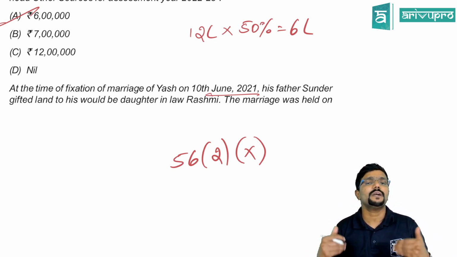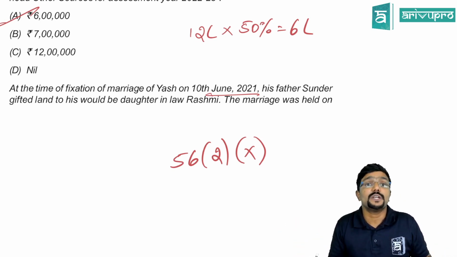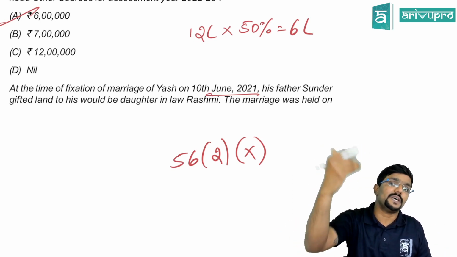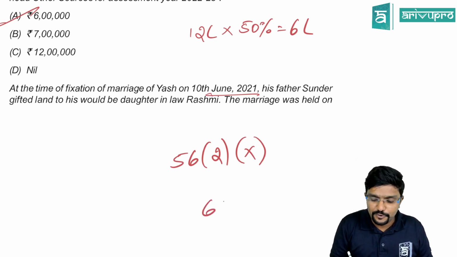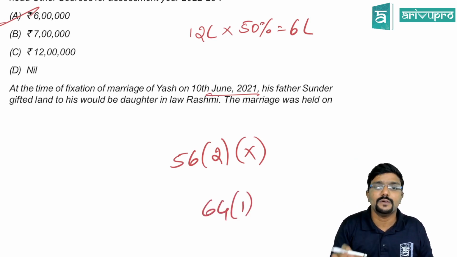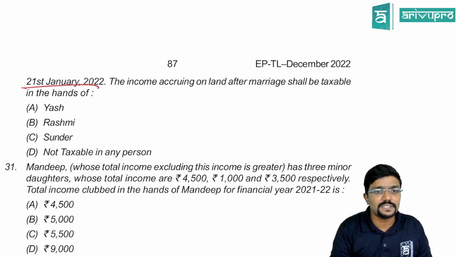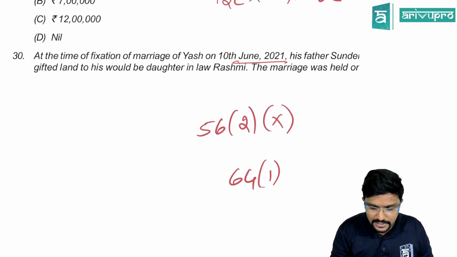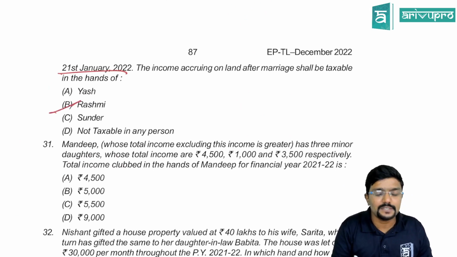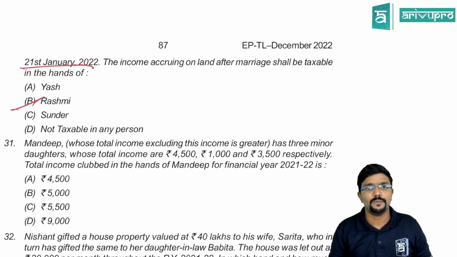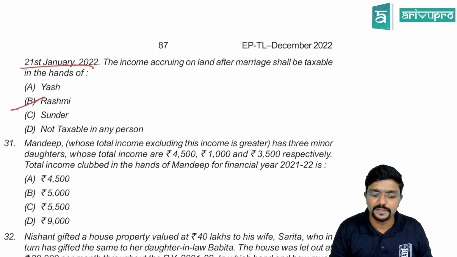No, because on the date of giving the gift, she was not the daughter-in-law. She was to be daughter-in-law. So will section 64(1) get attracted? No, sir. So income will be taxable in the hands of whom? Whoever is the receiver. What is the name of the daughter-in-law? Rashmi. It will be taxable in the hands of Rashmi only, guys.